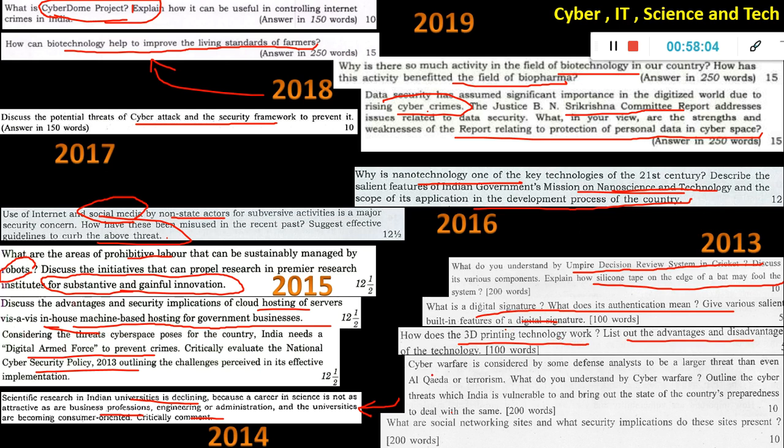Then, cyber warfare is considered by some defense analysts to be a larger threat than Al-Qaeda or terrorism. So what do you understand by cyber warfare? Like the future war, everything is now digital. Okay, you can even influence elections, you can influence anything which is happening in the world through cyber means. That is why now even India is banning a lot of applications and websites and different things.